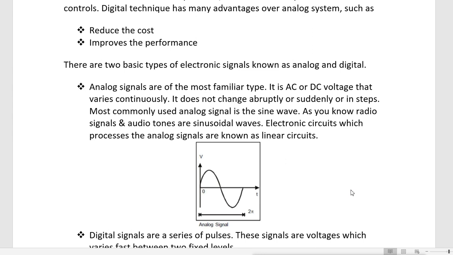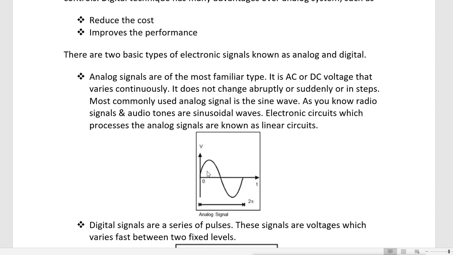The most commonly used analog signal is the sine wave. As you know, radio signals and audio tones are sinusoidal waves. Electronic circuits which process analog signals are known as linear circuits, and as you can see in this image, it does not change abruptly, it continuously changes up, down, up, down.